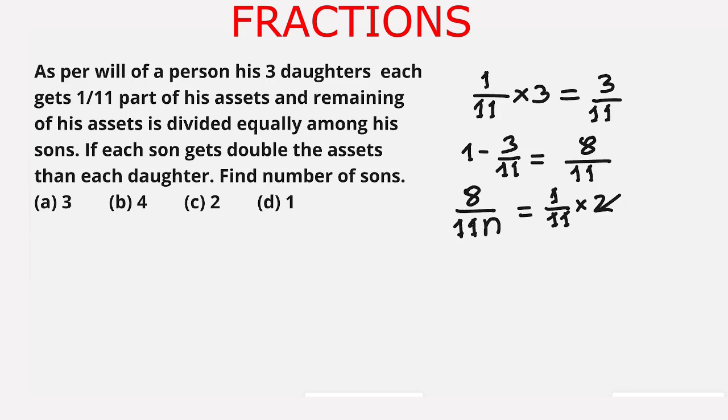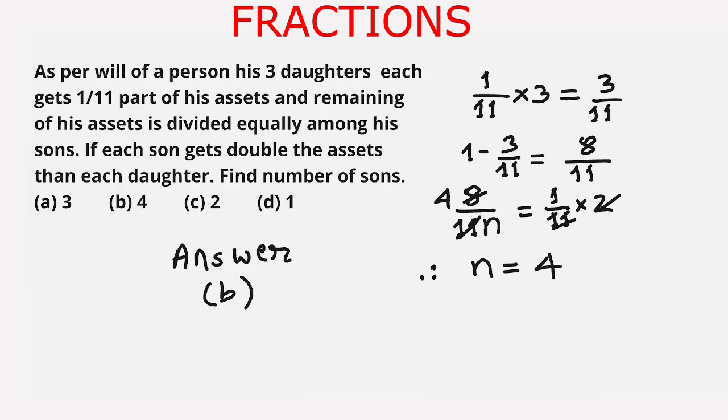Now 2 cancels 8 four times, and 11 cancels 11 on the other side. This gives n equal to 4. So he has 4 sons. And from the given options, our answer is option B, 4. He has 4 sons. I hope you have understood the method of solving such type of questions. We go to the next question.